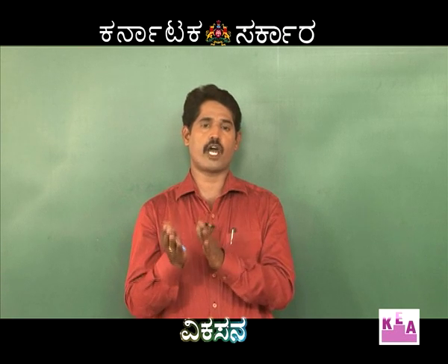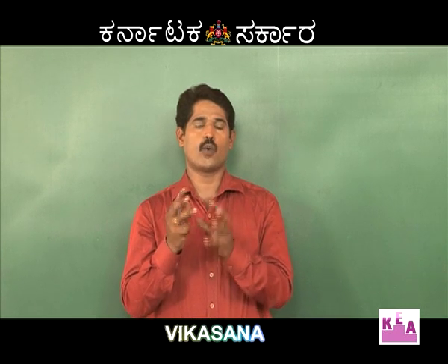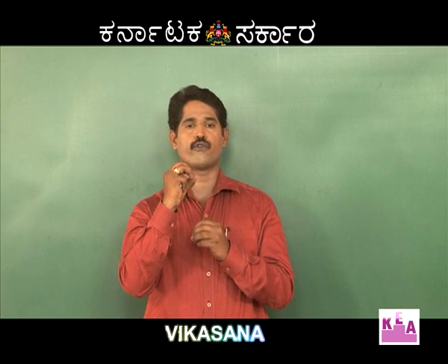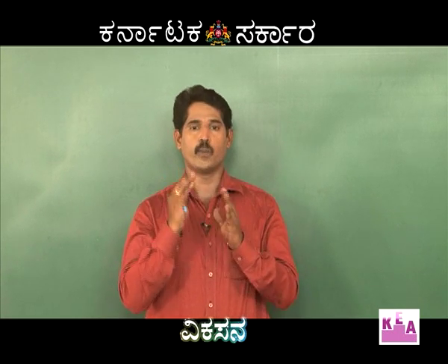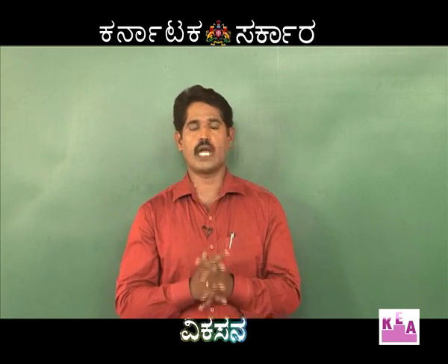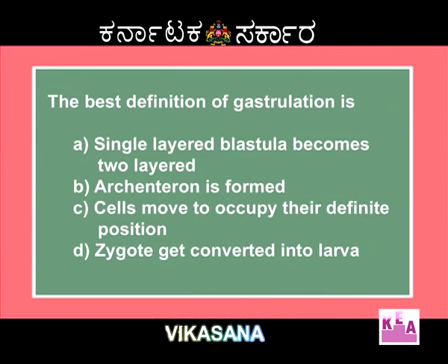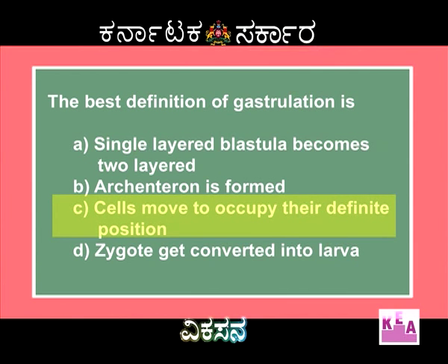Soon after the formation of the three germ layers, what happens? The organs and tissues are going to form in their respective positions. So for this question, the correct option is cells move to occupy their definite position is called gastrulation.